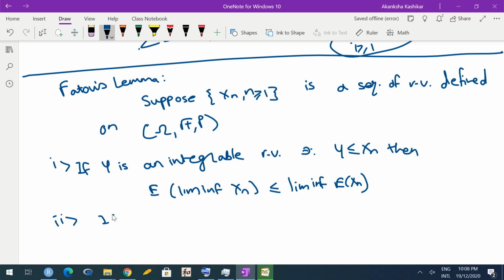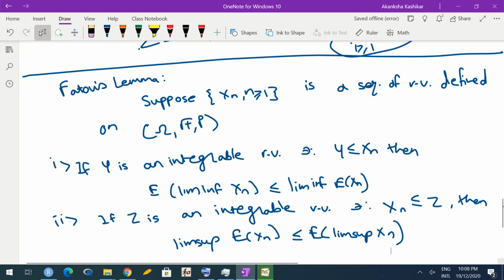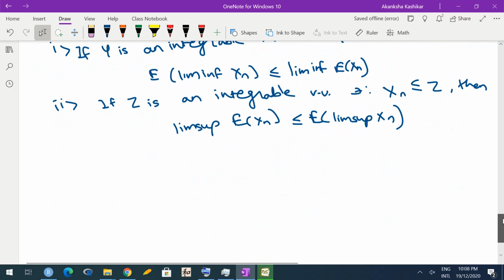The second part says, if Z is an integrable random variable such that xn is less than or equal to Z, then limsup of expected xn would be less than or equal to the expectation of limsup xn. So what we are saying now is that Z is an upper bound for the xn's, and then limsup has this relation.